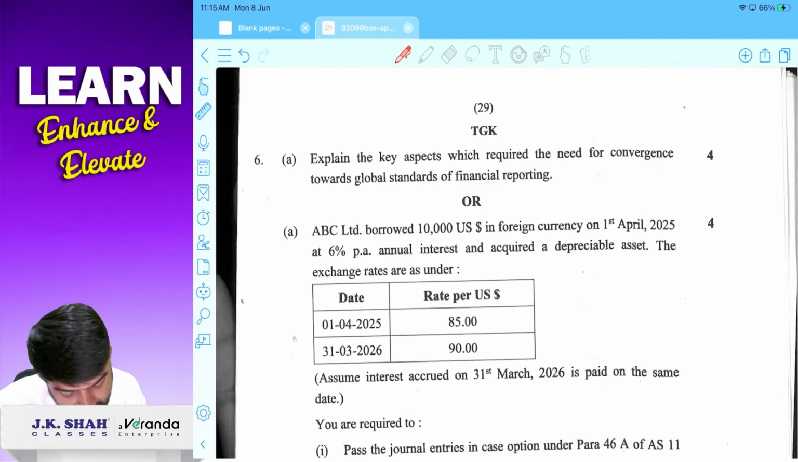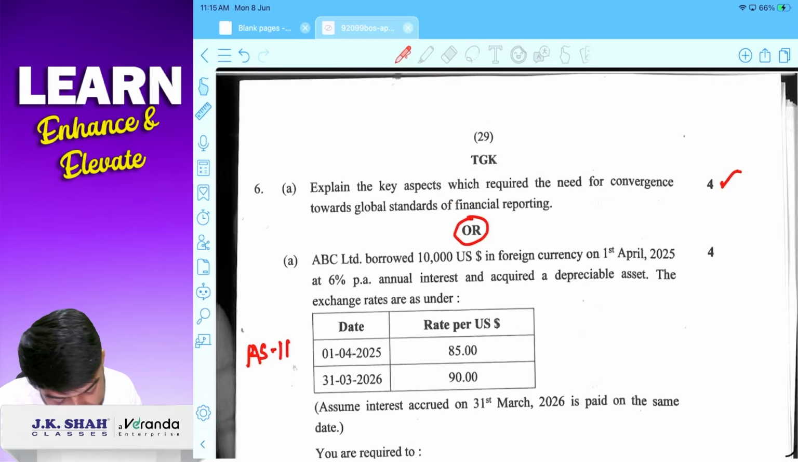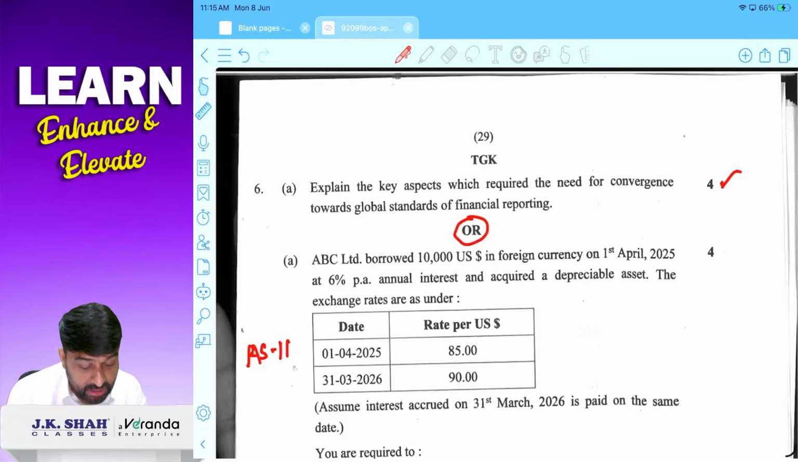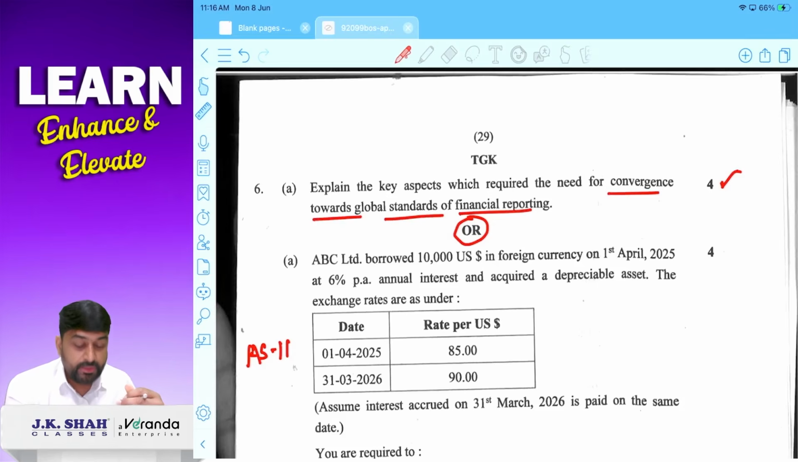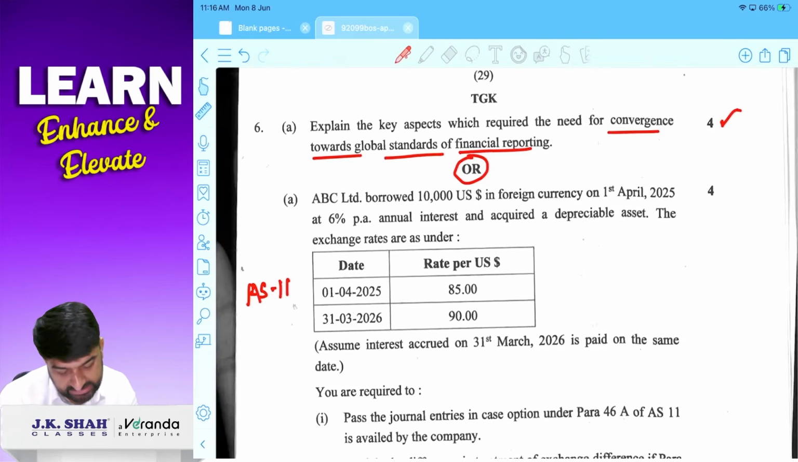Question number 6, 4 marks theory question or 4 marks AS11 question. So 4 marks theory, explain the key aspect which required the need for convergence towards global standards of financial reporting. मतलब ग्लोबल स्टैंडर्ड की ओर क्यों जाना चाहिए? तो रीजन नंबर 1, फॉर यूनिफॉर्मिटी एट ग्लोबल लेवल. Comparison, correct, will become easy for the user. To attract foreign investments, correct, and to go for global listing, you have to go for global standards, correct.